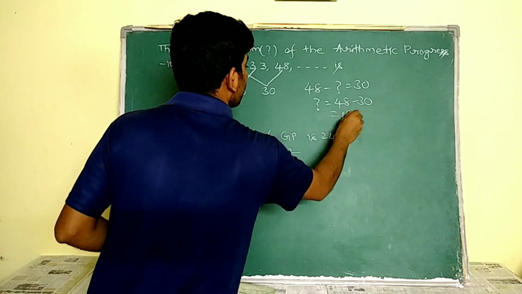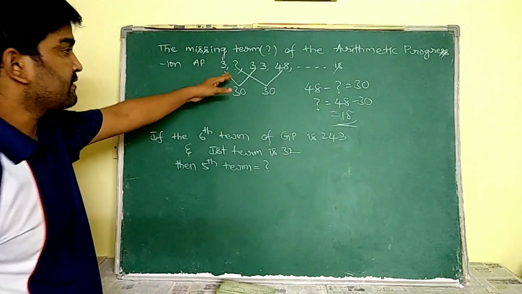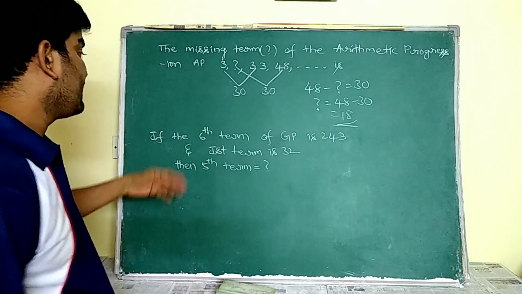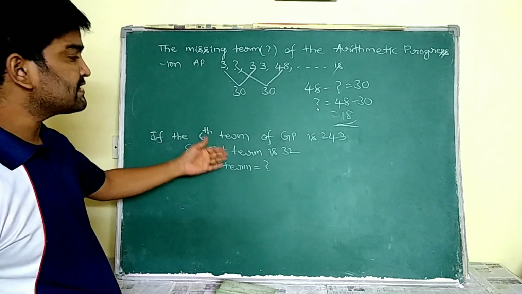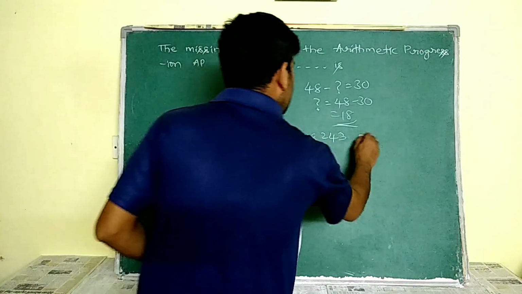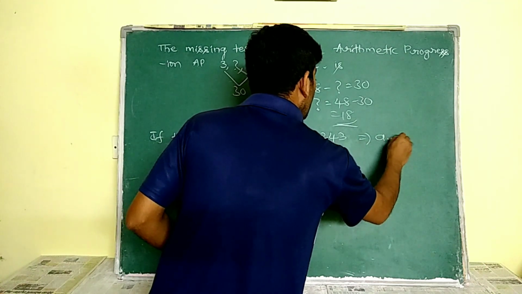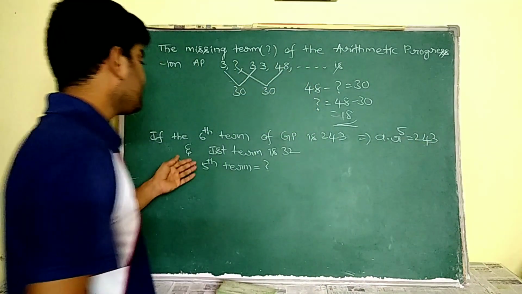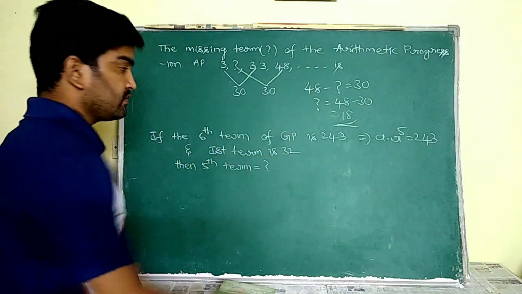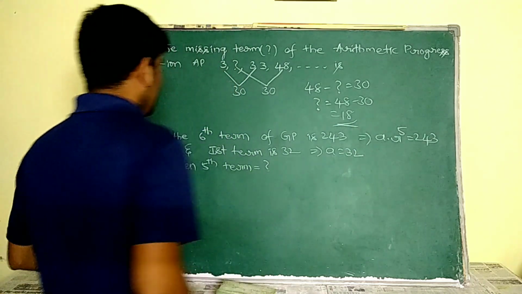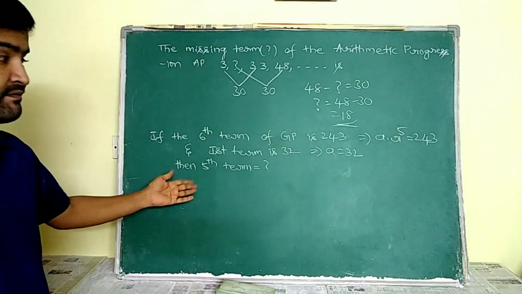That is equal to 18. So in the place of the question mark, I am going to have 18. Now, if the sixth term of the GP is 243, that means the sixth term, a into r power of 5, is equal to 243. And also he is saying the first term is 32, that implies a is equal to 32. Then he is asking you to find its fifth term.